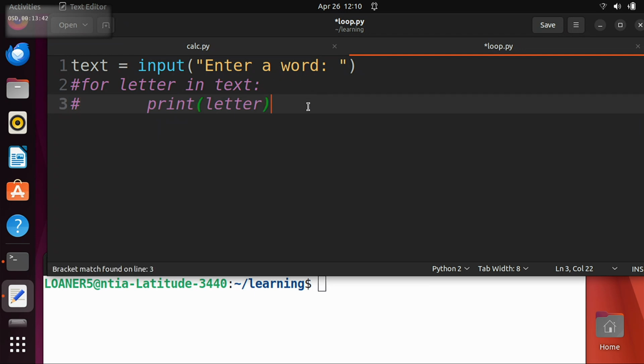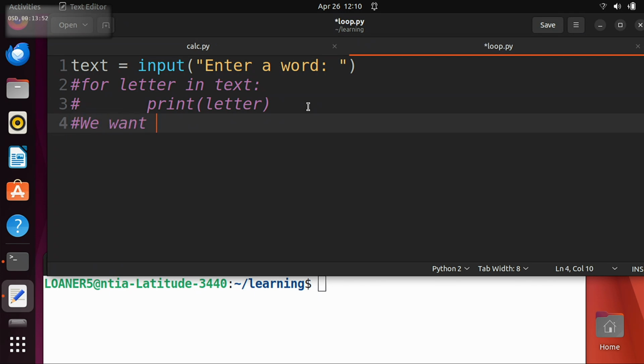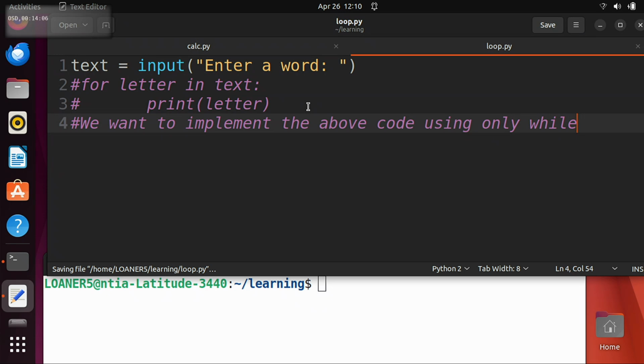That way you remember what you were trying to do, right? And then you can even add a comment to yourself to remind you what you're doing. So you could say, we want to implement the above code using only while, right? You can leave little notes to yourself. That's really what this comment thing is for. But you can also use it to turn off code, because Python's just going to ignore every line that starts with a hashtag.